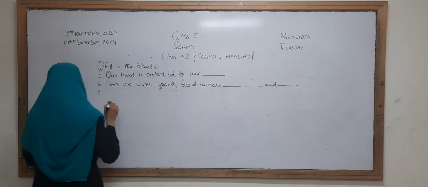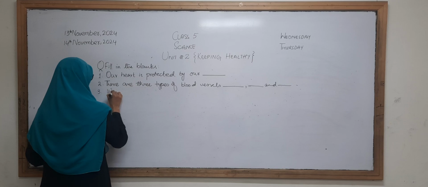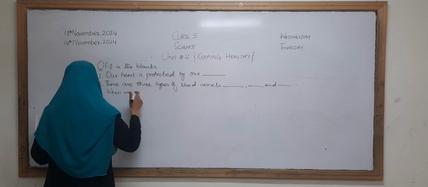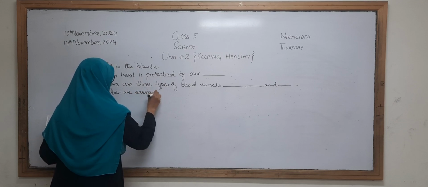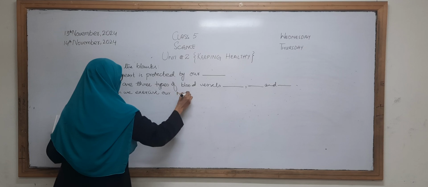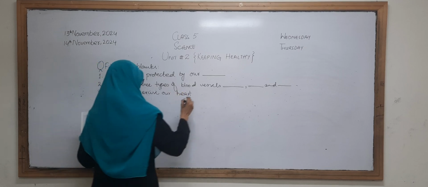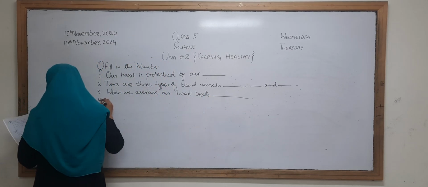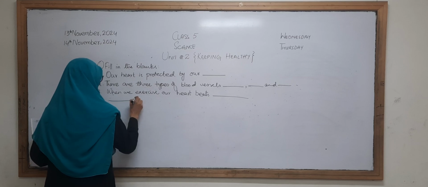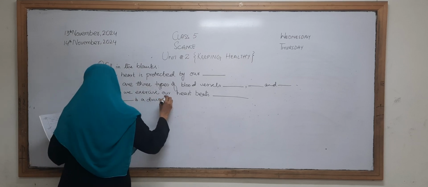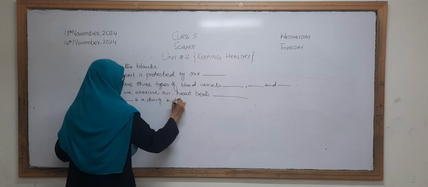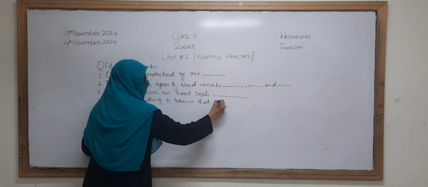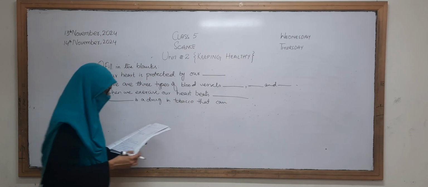Number 3 is, when we exercise our heart beats dash. 4 is, dash is a drug in tobacco that can affect our bodies.